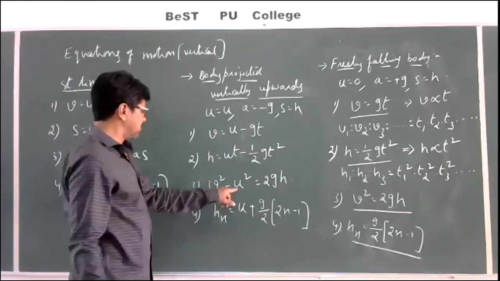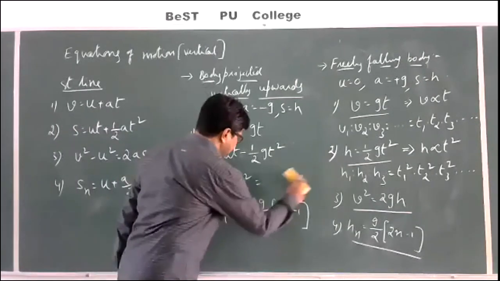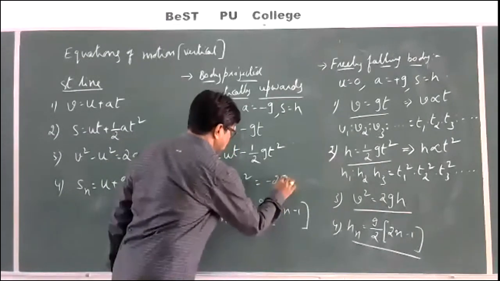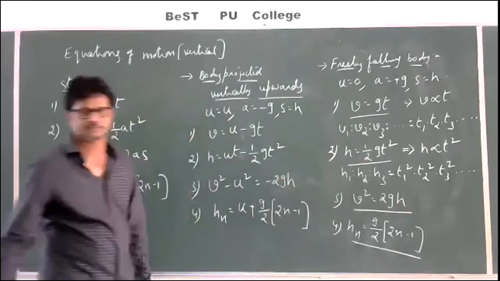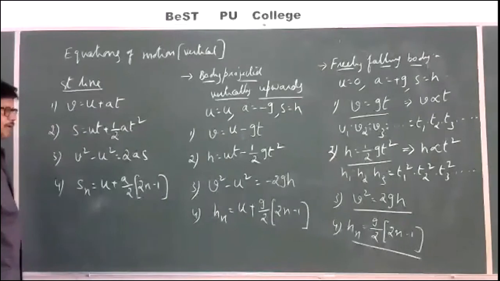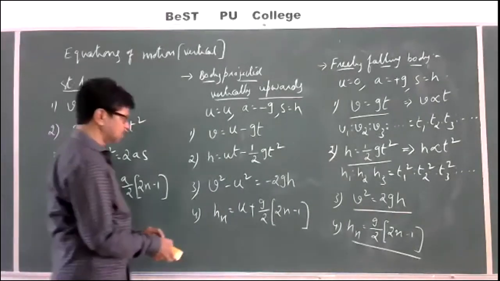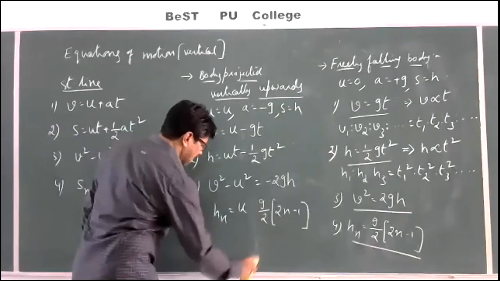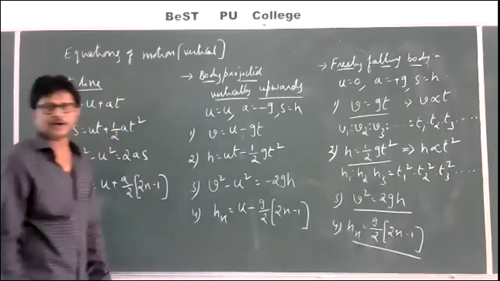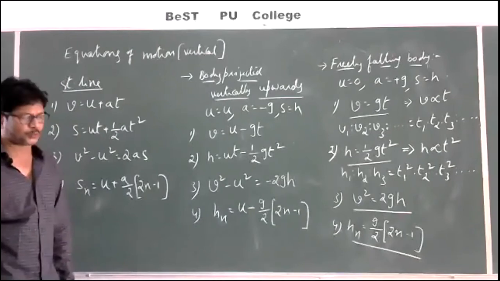Next one, V square minus U square is equal to minus 2GH. Next one, Hn is equal to U minus G by 2 into 2n minus 1.